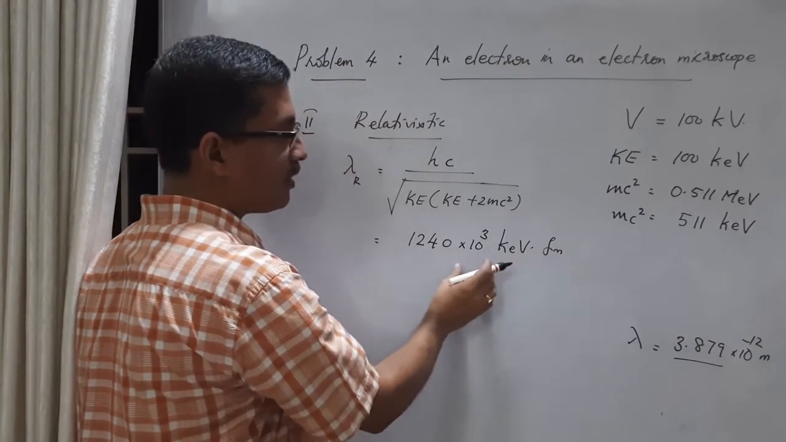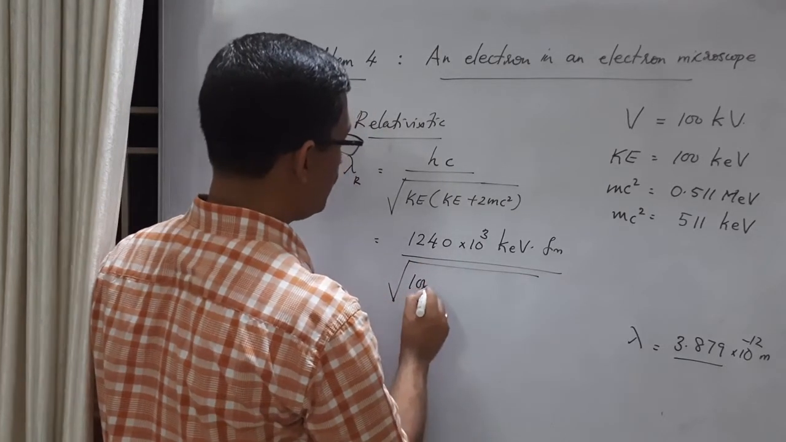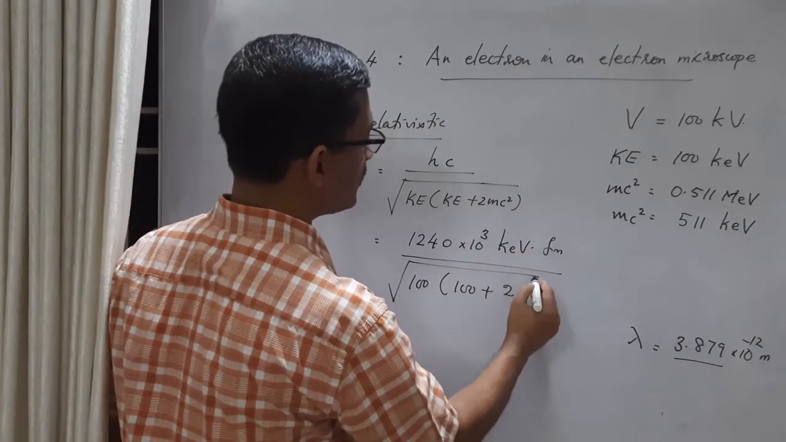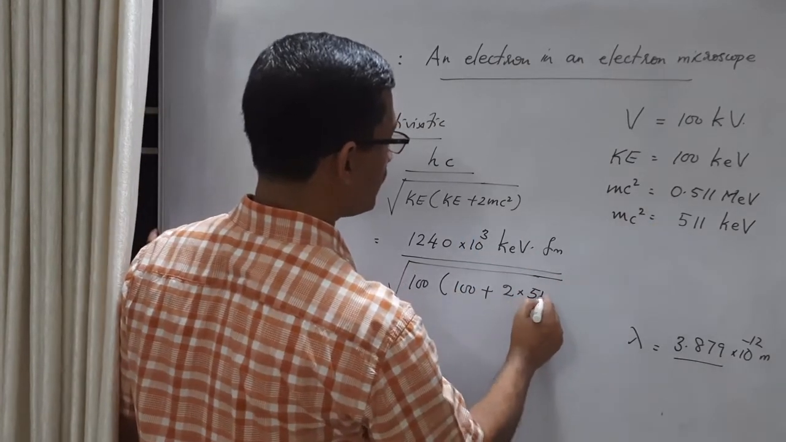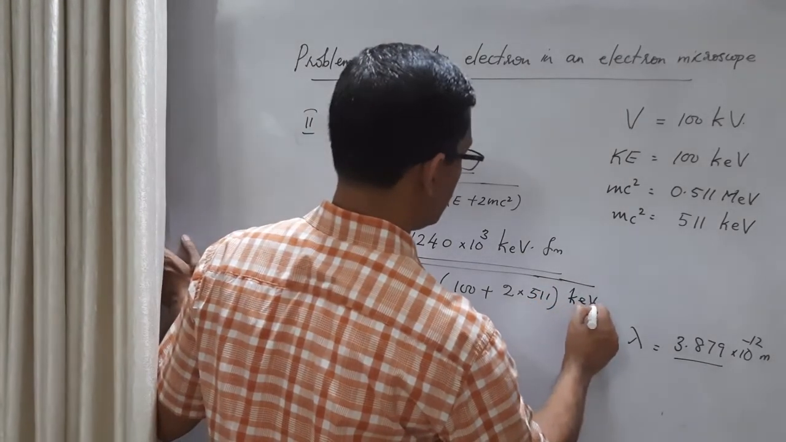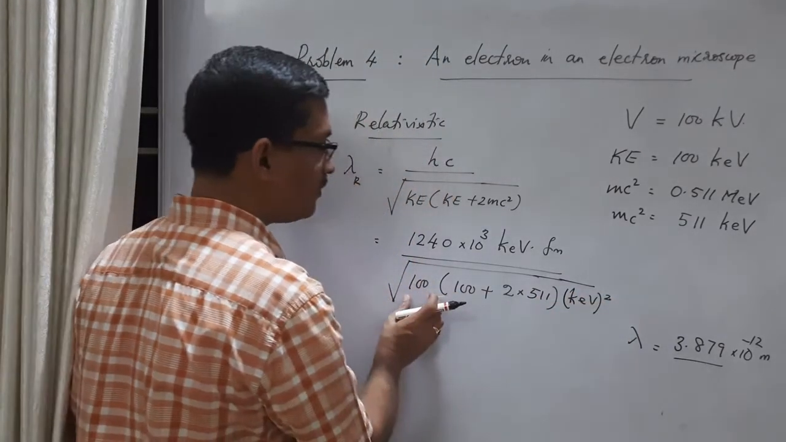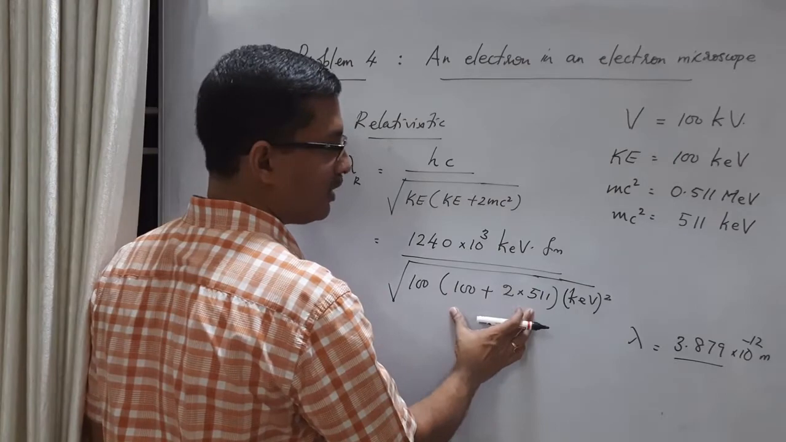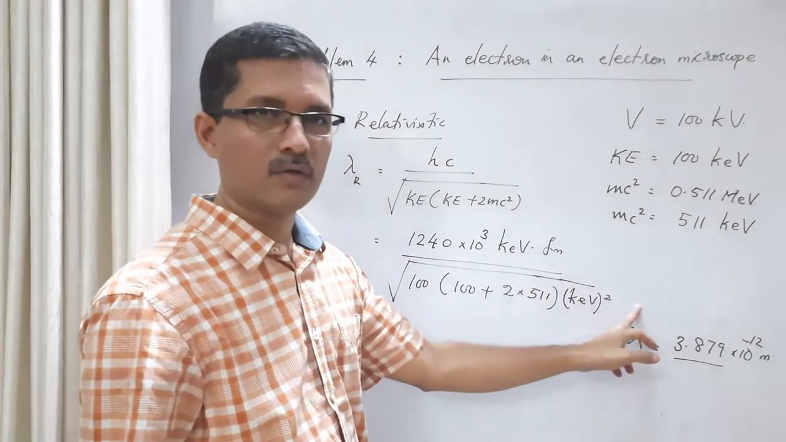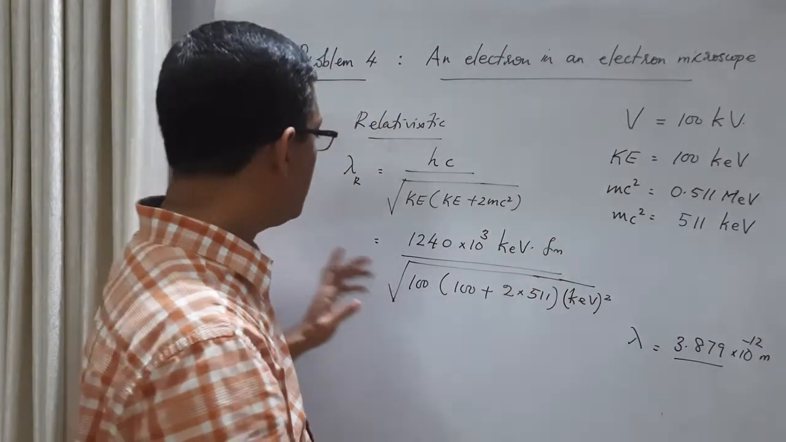So instead of MeV, I am writing 10 raised to 3 keV. Square root of 100 keV, 100 plus 2 into mc square, also converted into keV, which is 511 keV. So it is keV square here, right? Because 100 keV is there, and these two are also in keV. So keV into keV is keV square. If you take the square root outside, you have kilo electron volt, and kilo electron volt will cancel. So you have a femtometer here. Now if you do all these calculations,